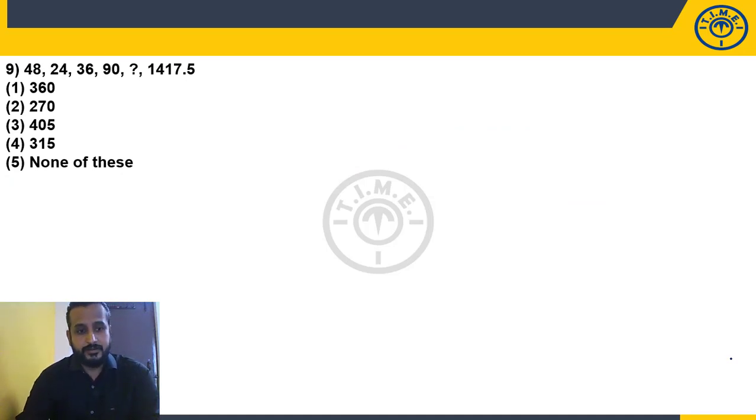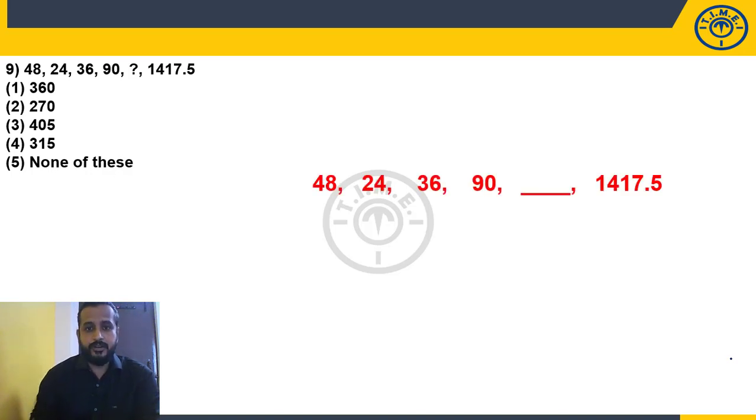Question number 9. Look at these numbers: 48, 24, 36, 90, question mark, 1417.5. Now, if you look at this, from here to here, is it exactly half? 48, 24. Is it exactly half? Which is nothing but multiplied by 0.5. Okay. So keep this point in your mind.